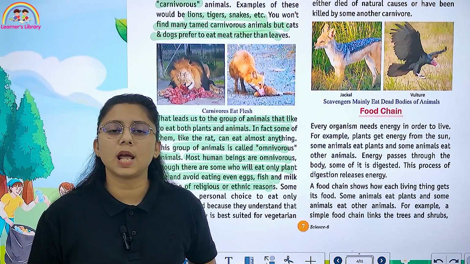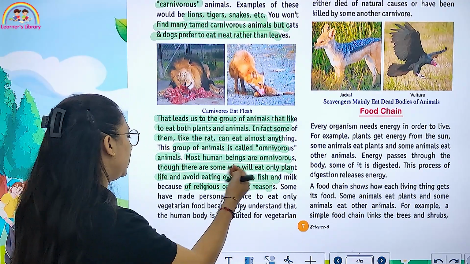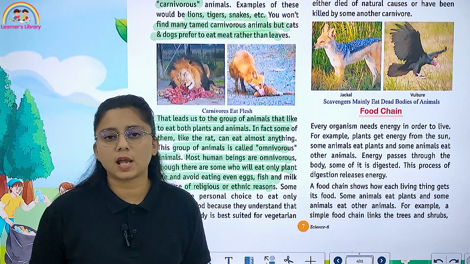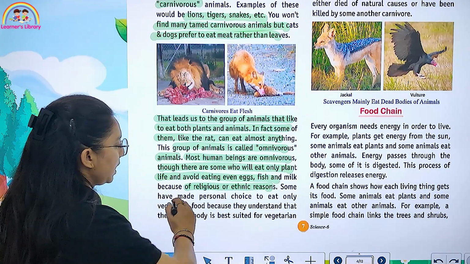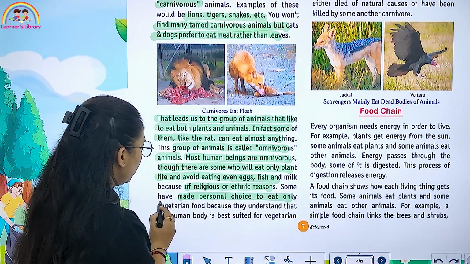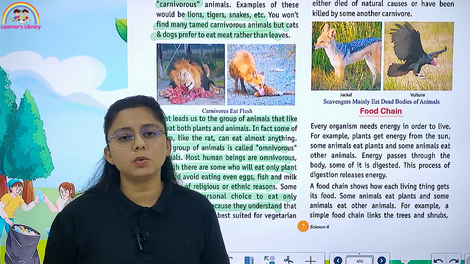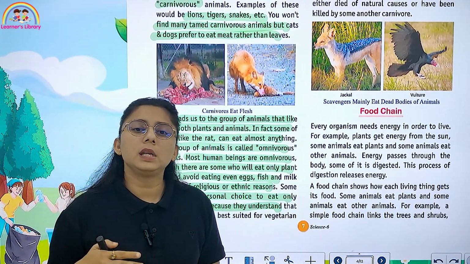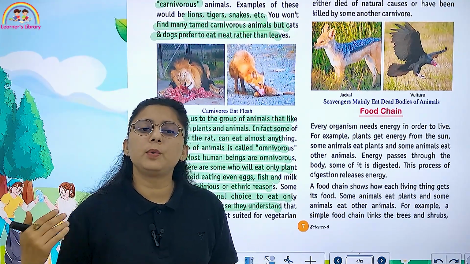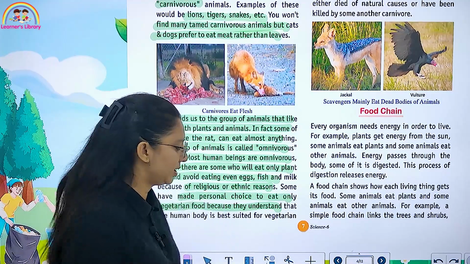There are some religious or ethnic reasons why they will avoid eating fish, egg or meat. Some have made a personal choice to eat only vegetarian food. Those who eat only plant products are known as vegetarians.